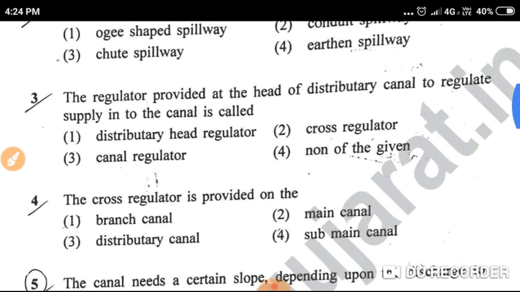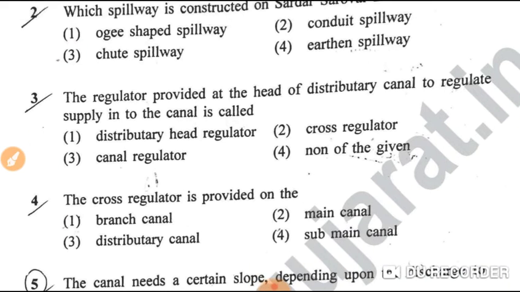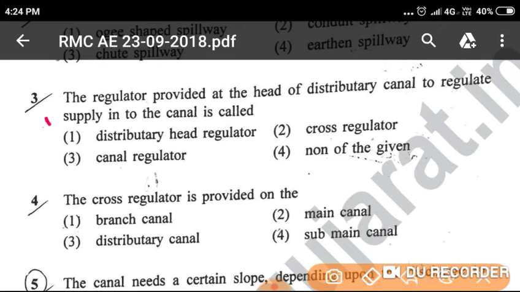Question number 3, the regulator provided at the head of a distributary canal to regulate the supply into the canal is called: option 1, distributary head regulator; option 2, cross regulator; option 3, canal regulator; option 4, none of the given. It is called a distributary head regulator. That is option 1, the correct answer.